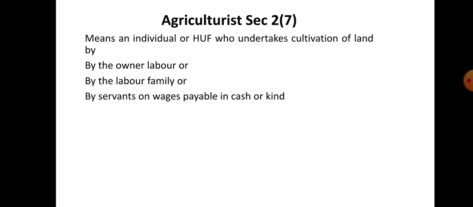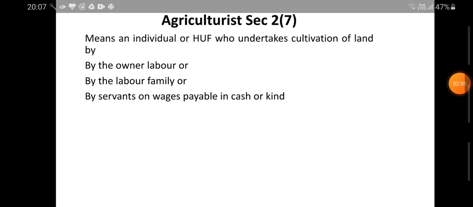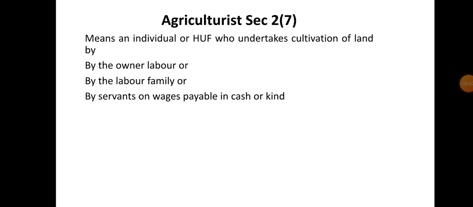The terms that I discussed in earlier sessions are actionable claim, address of delivery, aggregate turnover, business, associated enterprises, as per section 2 subsection 12. Next is the agriculturist. It's given under section 2 subsection 7. Here we know that agricultural income is exempted under the Income Tax Act of 1961, under the exempted income in section 10 subsection 1.